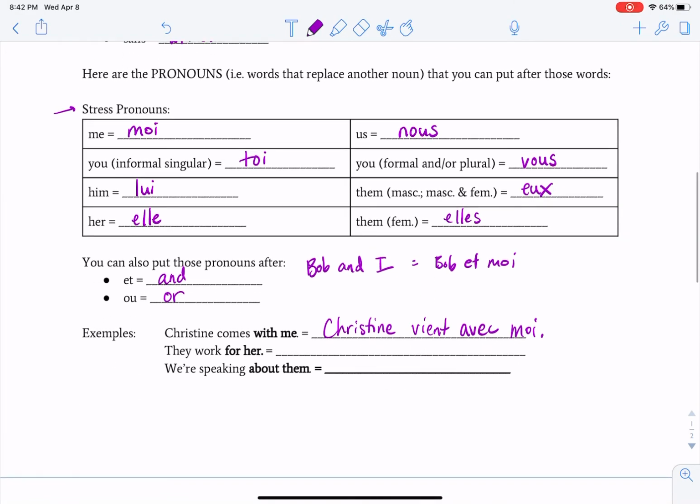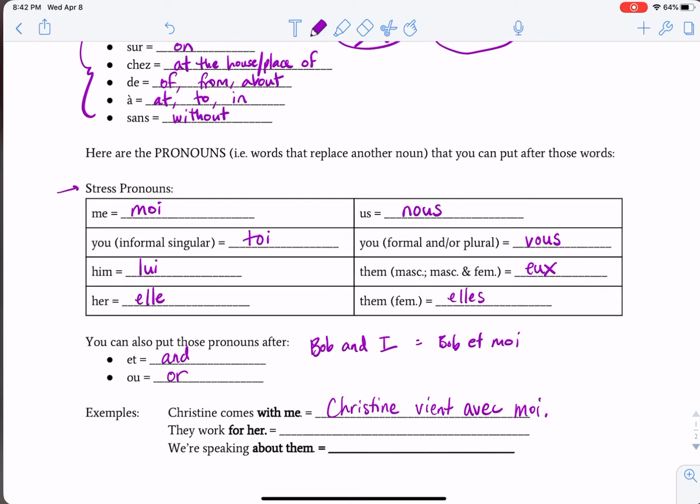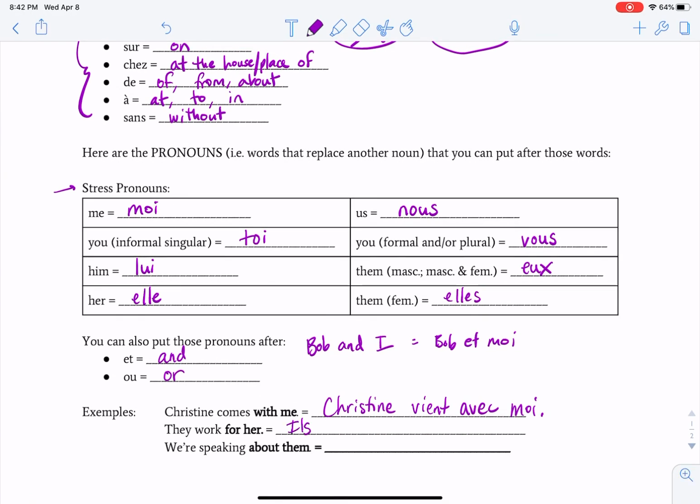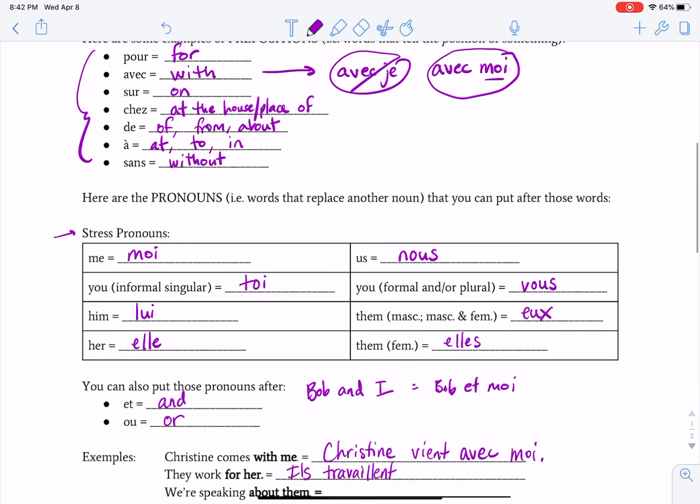They work for her. So they work is il travaille. For is pour. And her, elle. Il travaille pour elle.